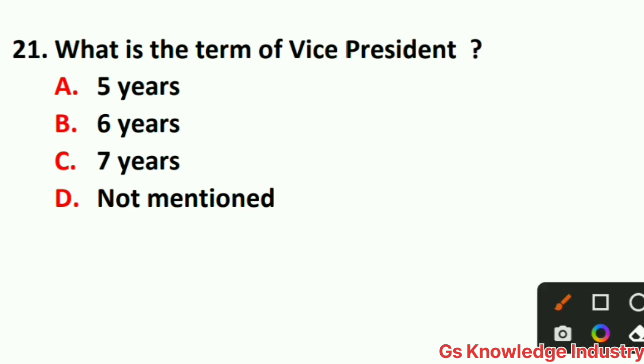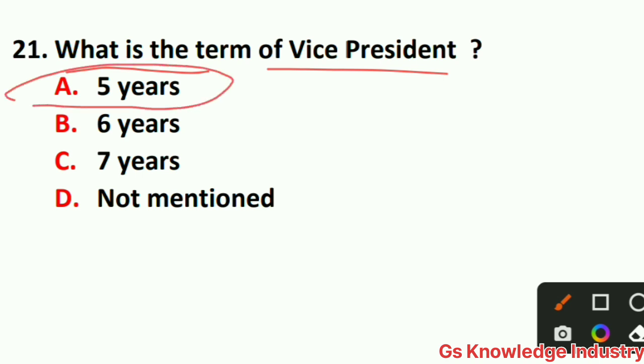21 number question is, what is the term of Vice President? Option A 5 years, option B 6 years, option C 7 years, option D not mentioned. So here the right answer is option A 5 years, right? What is the term of Vice President? 5 years.